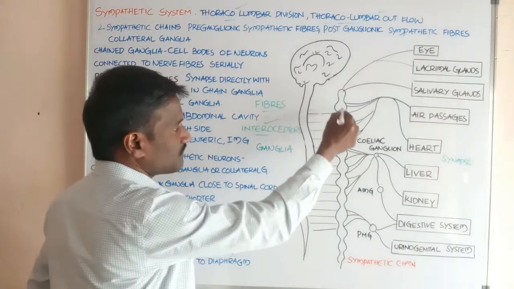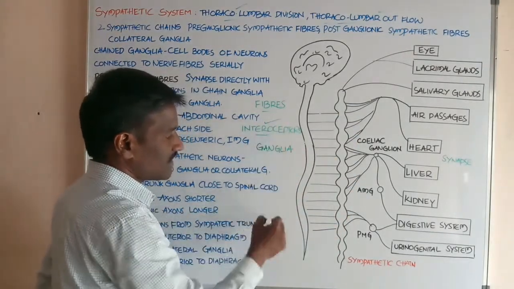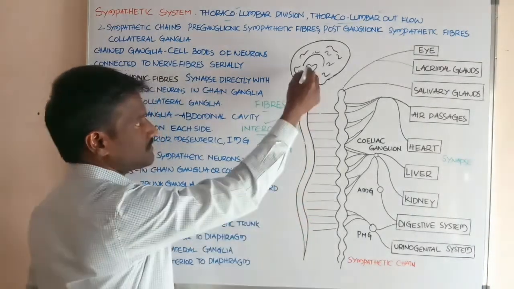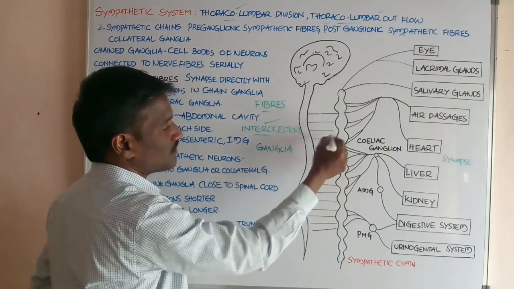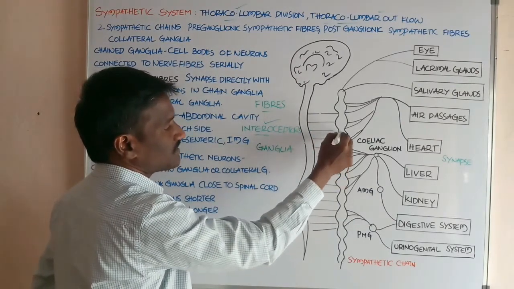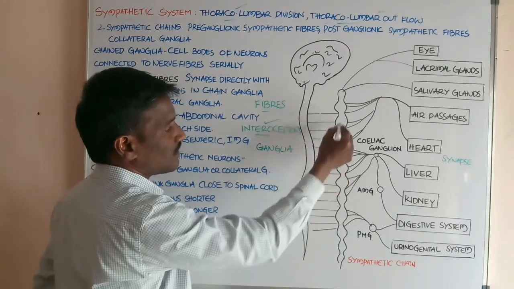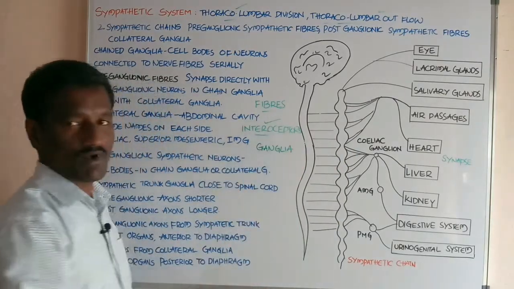This is one of the sympathetic chains, and another sympathetic chain is there like that. This is the spinal cord, this is the brain. This sympathetic chain is adjacent to either side of the dorsal aorta. This is one, and another one is located at this region.